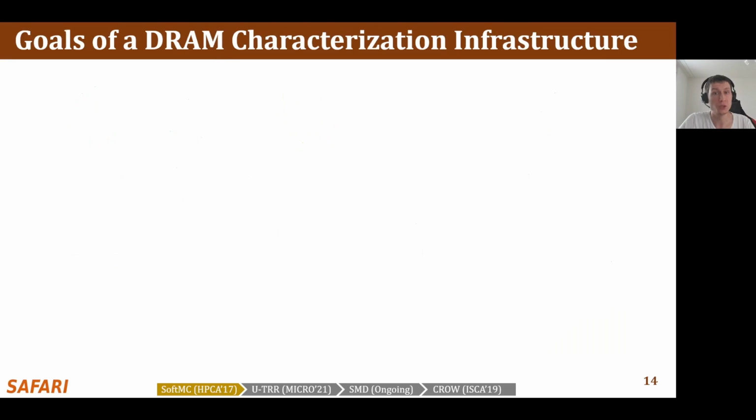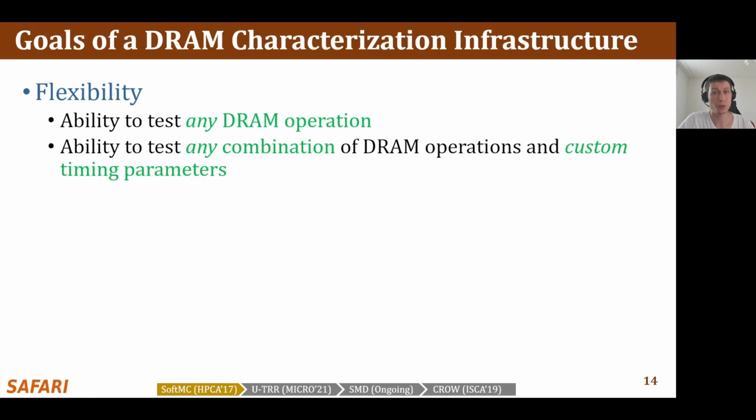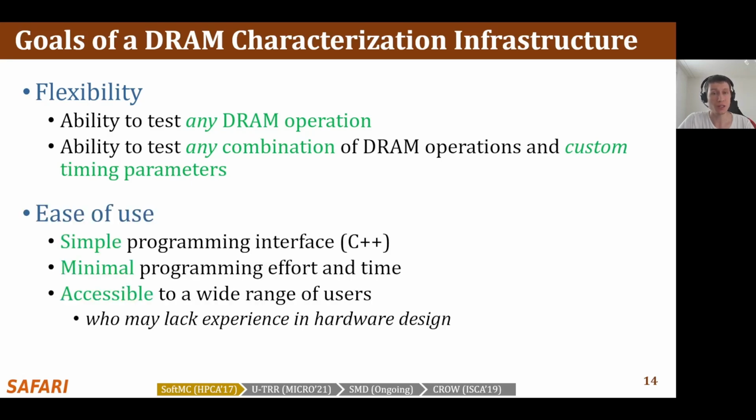I would like to explain the 2 goals that we believe a DRAM characterization infrastructure should achieve. First, a DRAM characterization infrastructure should be flexible so that it can support testing any DRAM operation. The infrastructure should enable issuing the DRAM commands in any order with adjustable and precise timing between these commands. Second, the infrastructure should be easy to use. It should have a simple and intuitive programming interface that minimizes programming effort and time. It also should be accessible to a wide range of users. Even users that lack experience of hardware design should be able to perform DRAM tests.